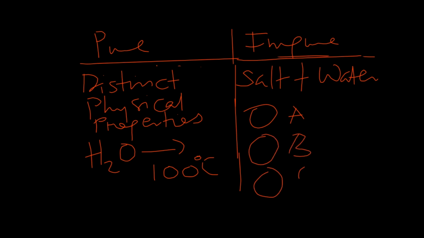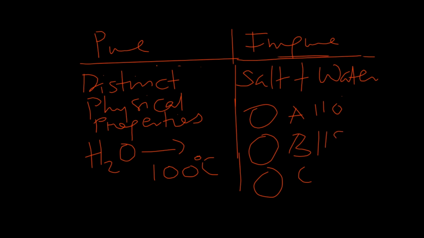So the first mixture of salt and water might have a boiling point of, let's say, 110 degrees Celsius, because the components vary. The quantity of salt is different from that of water. The B mixture can have a boiling point of 115. It will change.